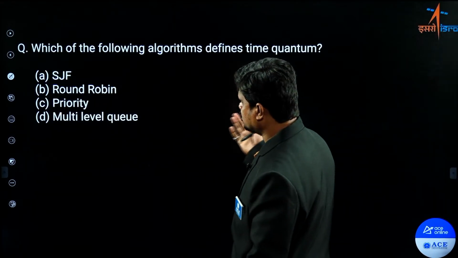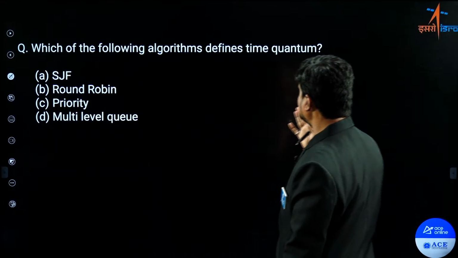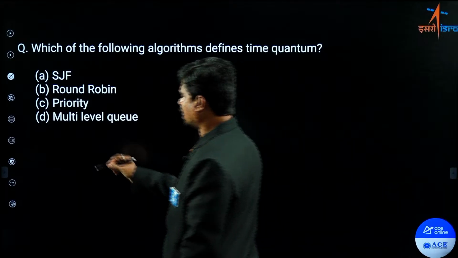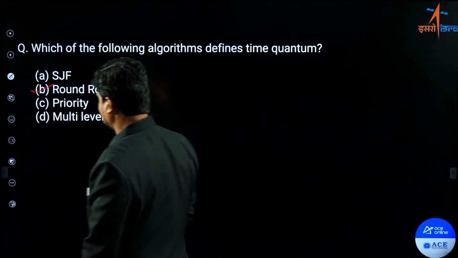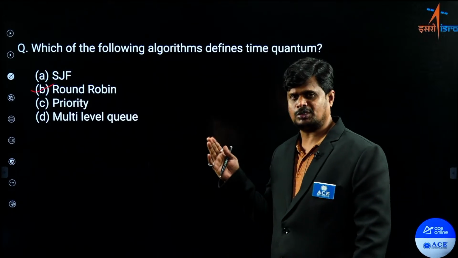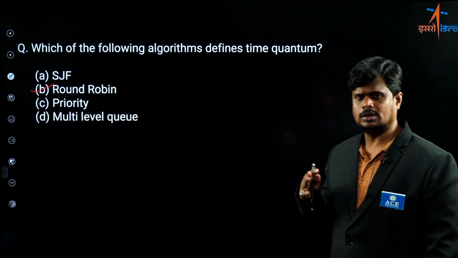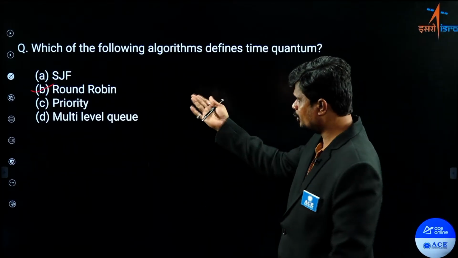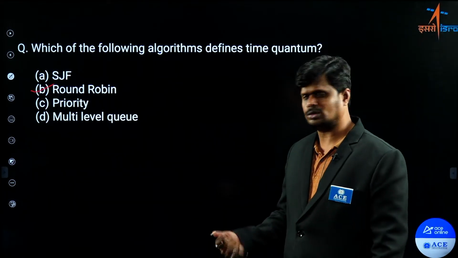And this might be the last question that we have. Which of the following algorithms defines the time quantum? This is also a straight question, right? Round robin is a time-shared systems based algorithm. Time quantum is defined only in round robin, which is suitable for time-shared systems in which your processes share the CPU with respect to time. So round robin is the answer for this question.